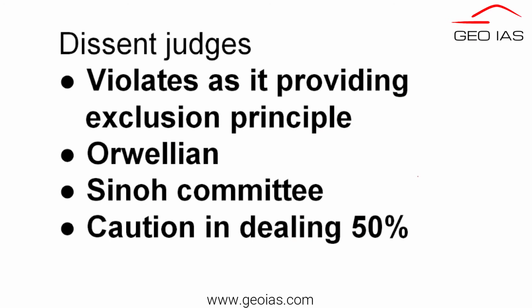Further, the dissenting judges, because there are two judges who dissented from this argument, put forward a very interesting point of discussion, particularly U.U. Lalit and Justice Ravindra Bhat. They mentioned that it is very much valid to provide this, we are permitting it, but the thing is it is violating basic structure because it is exclusionary, it is following the exclusion principle.